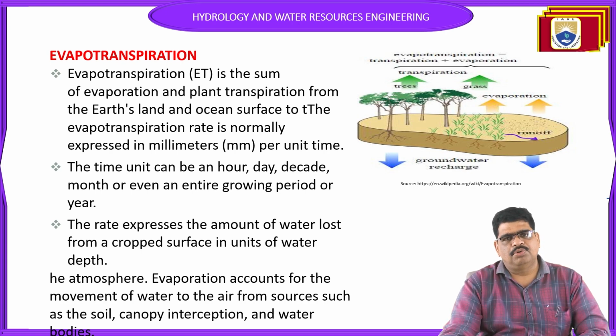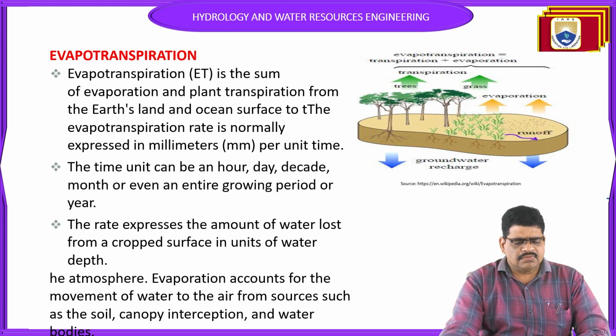This is a very important topic. Evaporation, as we know very well, we already discussed. Transpiration is also discussed. And what is meant by evapotranspiration? Evapotranspiration, denoted by ET, is the sum of the evaporation and the plant's transpiration from the earth, land and ocean surface.